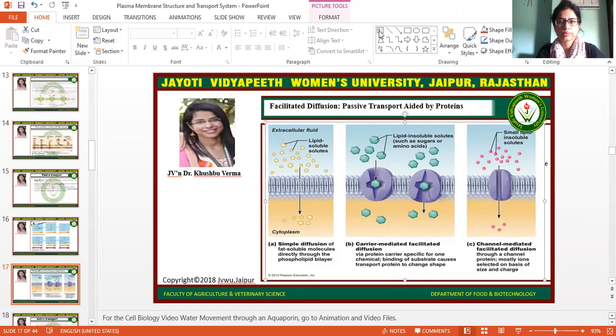But now come to the major second type, which is active transport. Active transport is different from passive transport, because in active transport, molecules move against their concentration gradient, meaning they move from lower concentration to higher concentration. That's why it needs energy consumption. Active transport requires energy, usually in the form of ATP, and it is performed by specific proteins embedded in the membrane. Carrier proteins are involved in active transport; channel proteins are not involved.